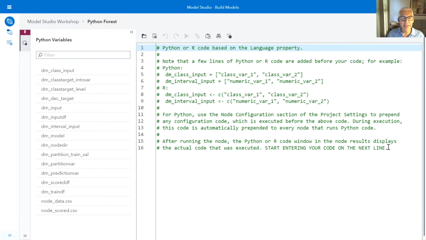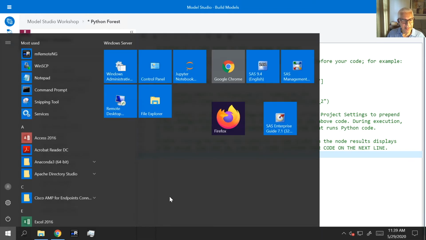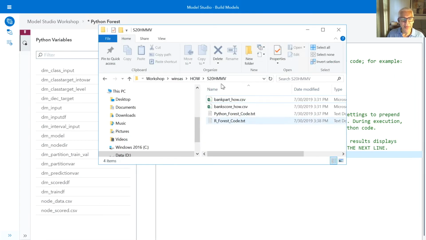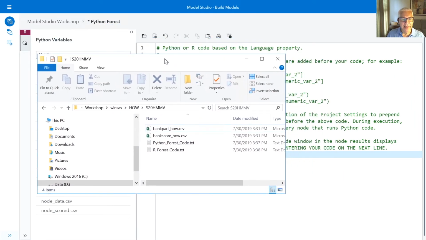So I'm going to come to the end of line number 16 and hit enter, and it says, hey, put your code after this line. So this is where I want to begin to code my Python forest. Now, I am not a Python coder. So what I'm going to do instead is I have a notepad that is already opened here, and it's a text file, the Python forest code.txt.